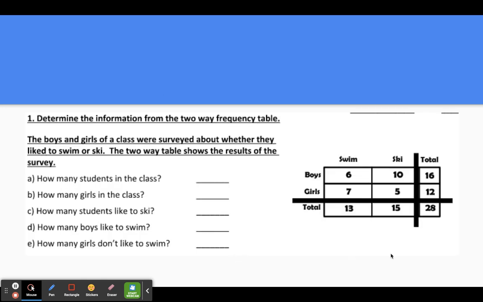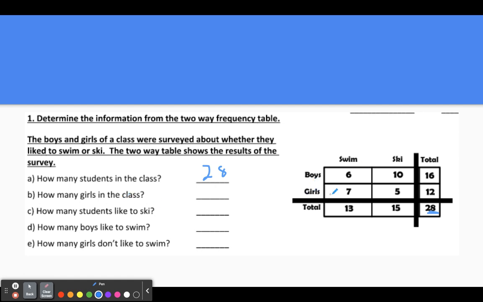Okay, but back to two-way tables. Determine the information from the two-way table. The boys and girls of a class were surveyed about whether they like to ski or swim. The two-way table shows the results of the survey. How many students are there in the class? Well, that's pretty easy. There are 16 boys, 12 girls, 13 people who like to swim, 15 people who like to ski. So that makes 28 total people.